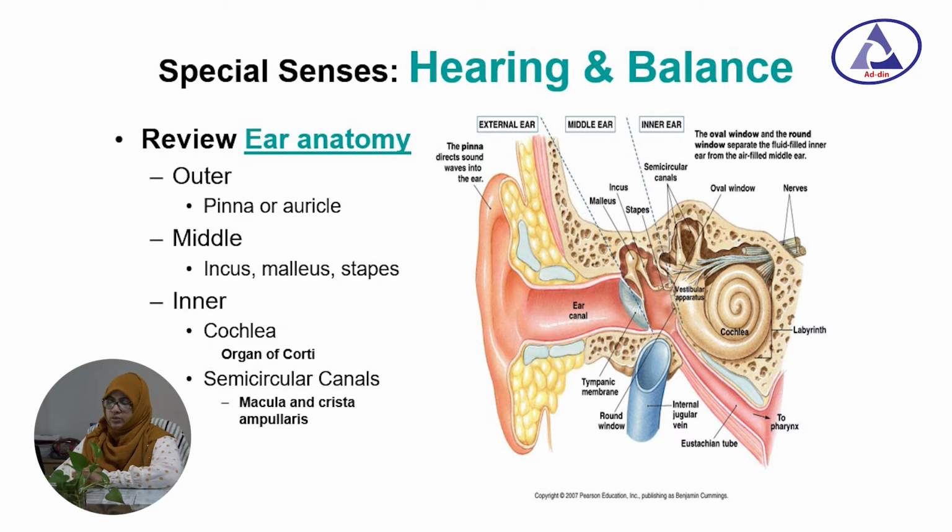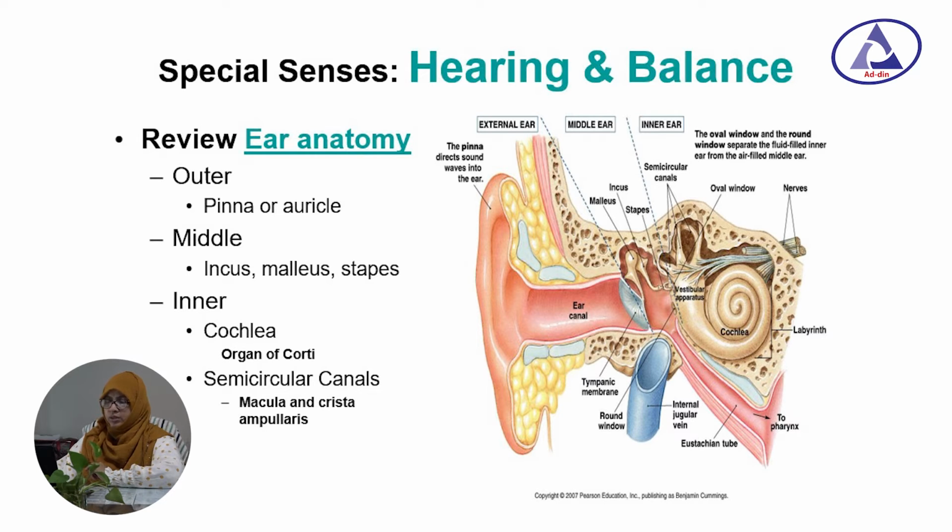You can see the ear has three parts: outer, middle and inner. The outer ear consists of the pinna or auricle. The middle ear includes the malleus, incus and stapes, three small bones. The inner ear includes the cochlea and semicircular canal.